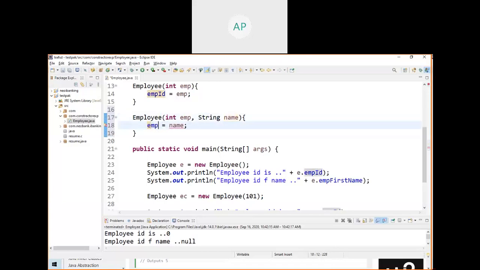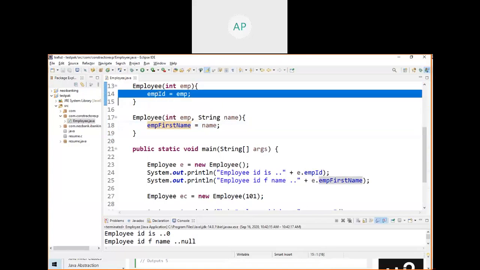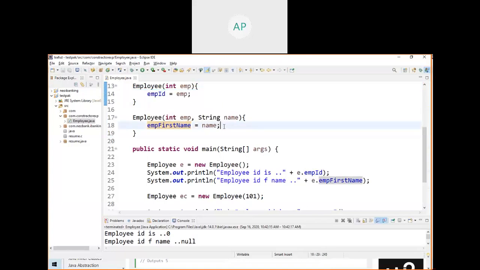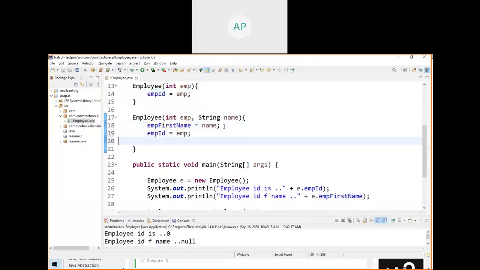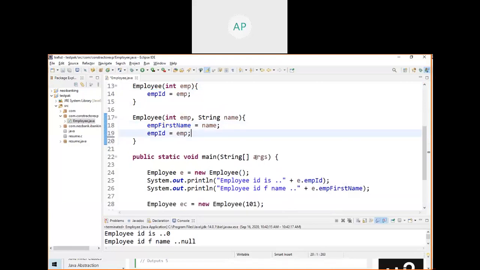This name, you are assigning this name to emp first name, right? So this is a variable, right? Which is a variable? This one, emp id and first name. Control C and control V.